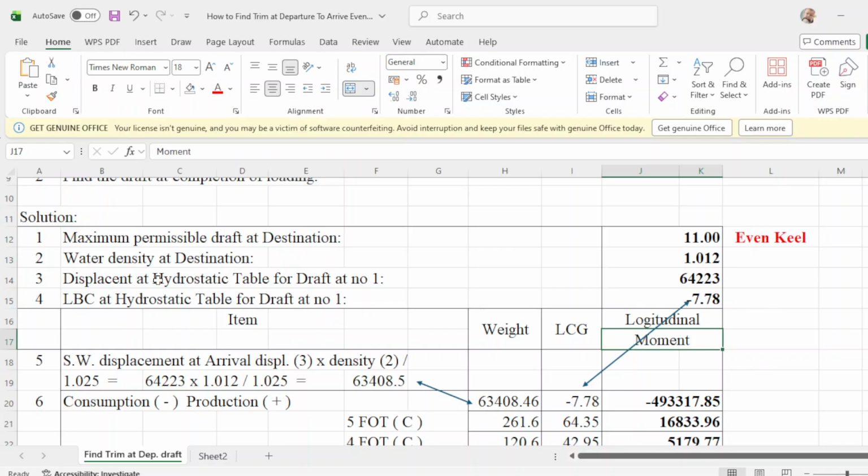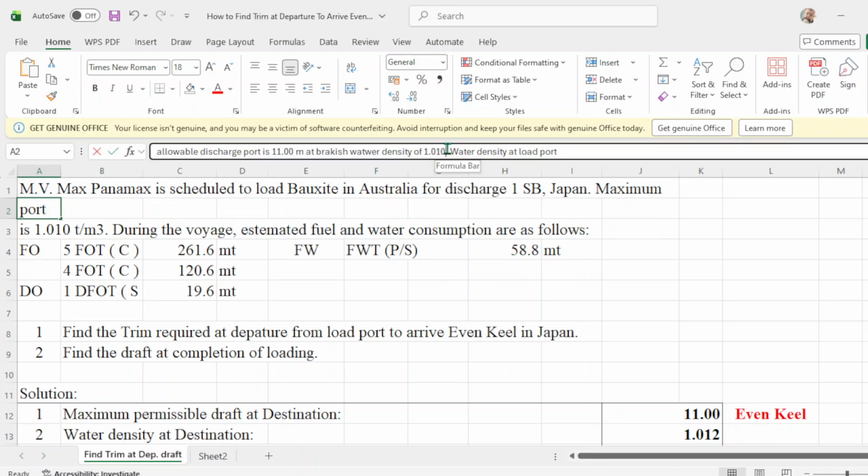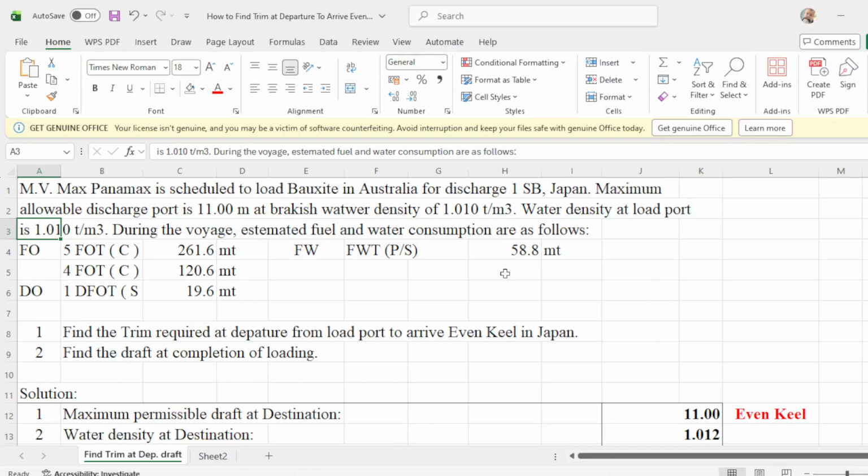And water density at destination, our destination is Japan. The water density in Japan is 1.010 tons per cubic meter.